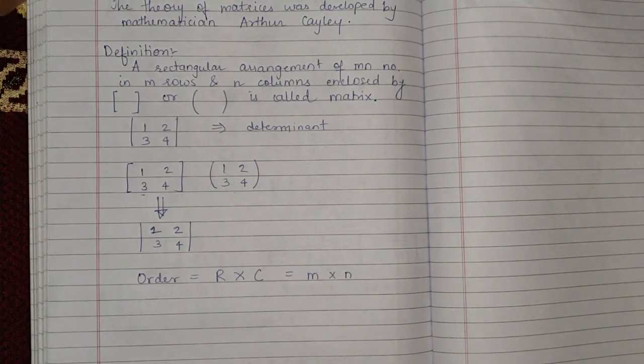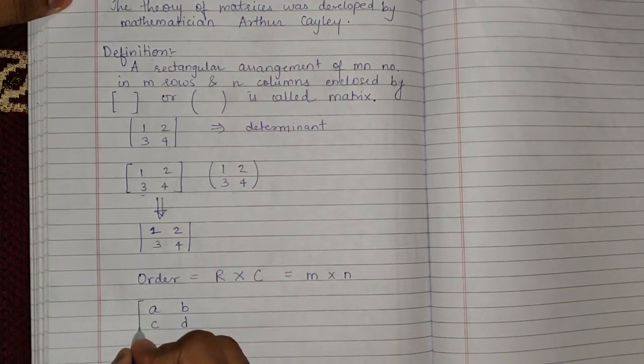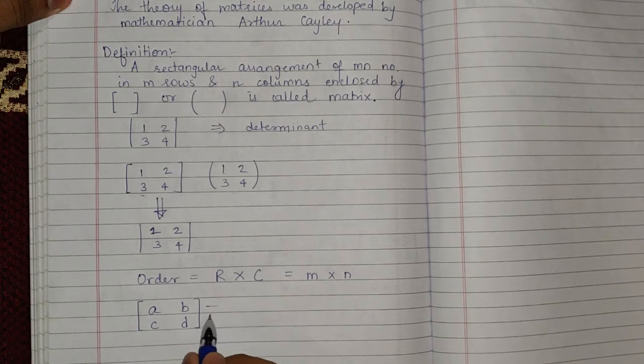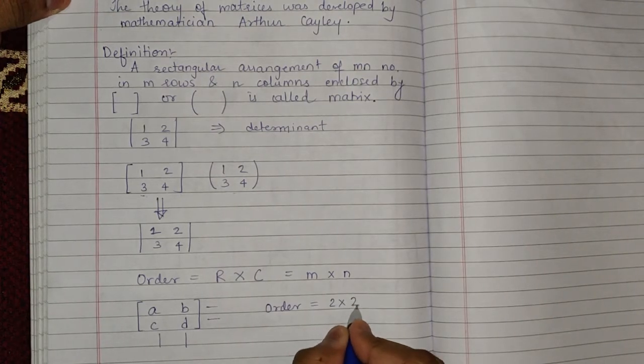So if you have this matrix, you know that it has two rows and two columns. So here the order becomes 2 by 2.